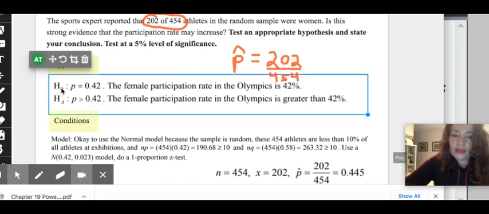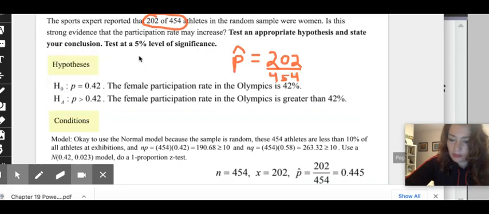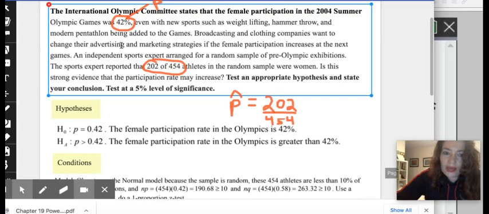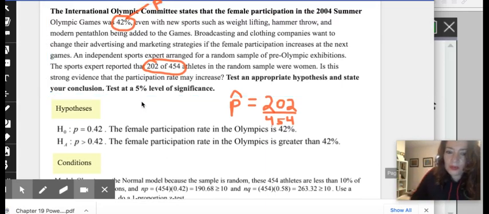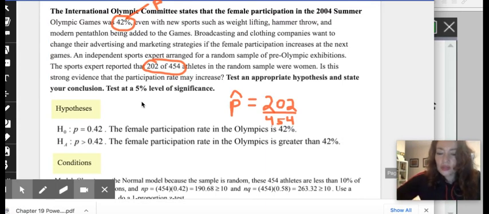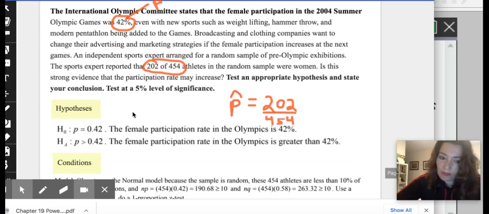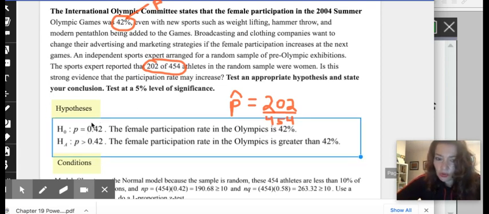The H naught is basically the claim that we read in the beginning here. The claim is that female participation rate in the Olympics is 42%. So the null hypothesis is always going to be an equal sign or just no change at all. So we are going to assume this is true.